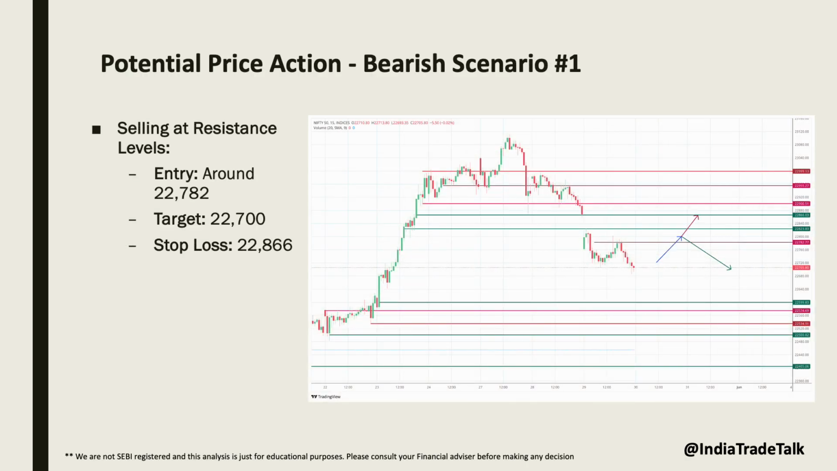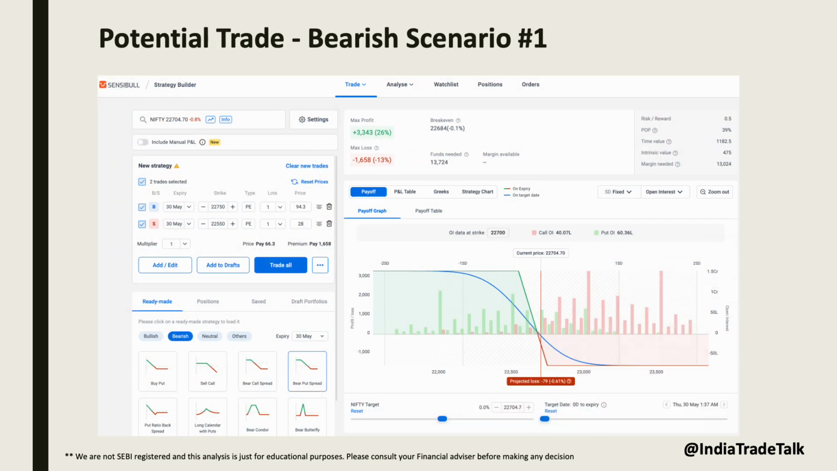We can consider shorting around the resistance level of 22,782 with a target of 22,700 and a stop loss at 22,866. If you see two consecutive candles closing between 22,823 and 22,866, we should still close the trade in loss. Here is an impressive trade setup to follow at resistance levels if you have a bearish viewpoint.